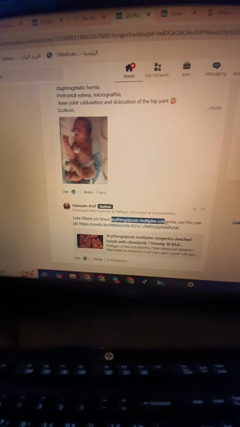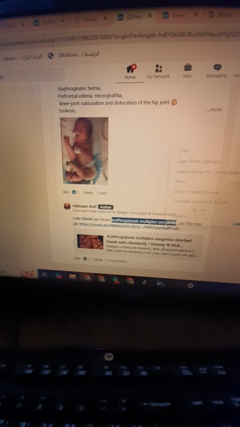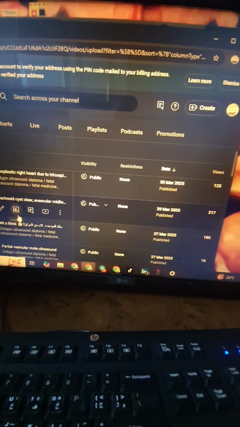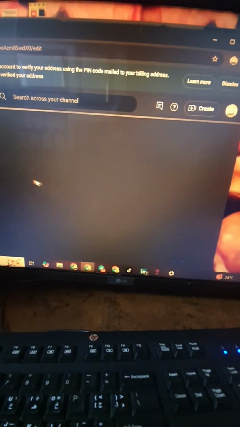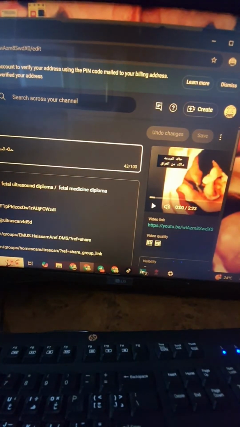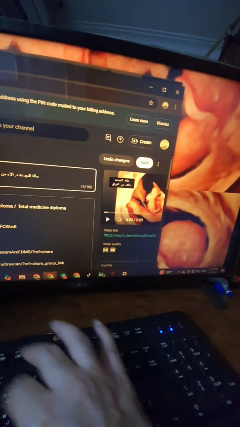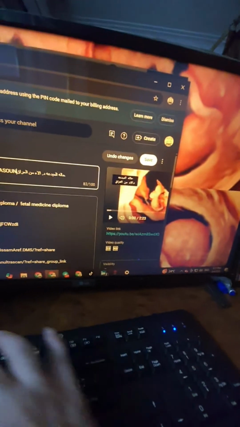And we will take here arthrogryposis multiplex congenita to change the description here. Yes, thank you, Dr. Ala. We will put here arthrogryposis multiplex congenita fetal ultrasound. Thank you, Dr. Ala. You are always brilliant.